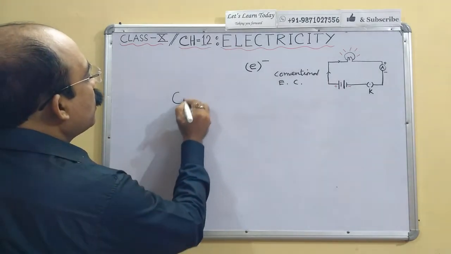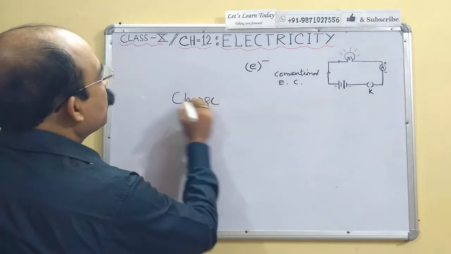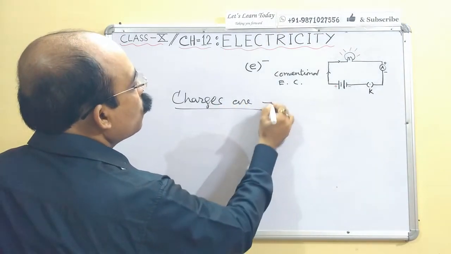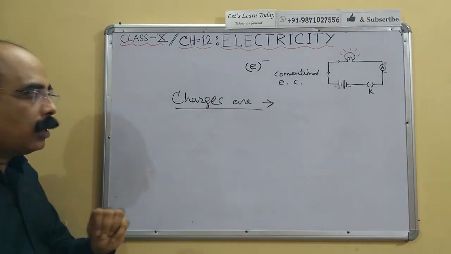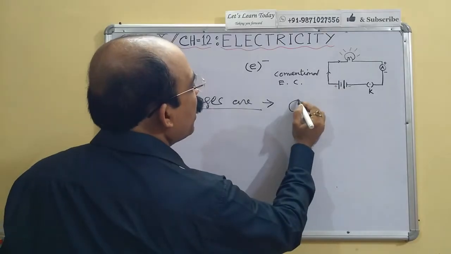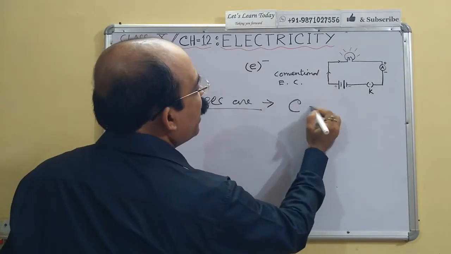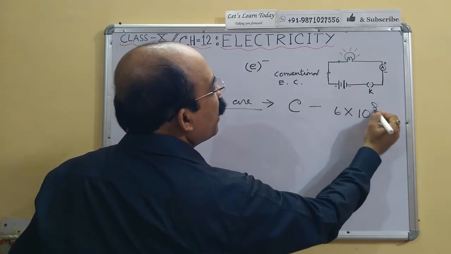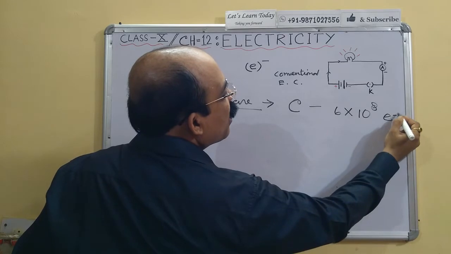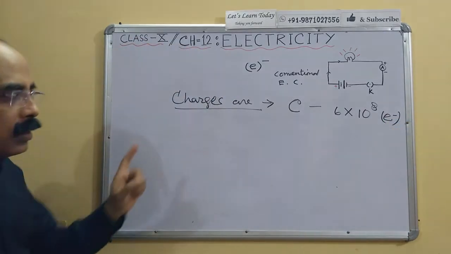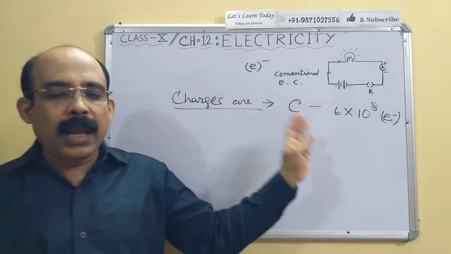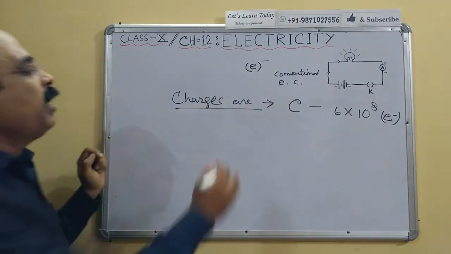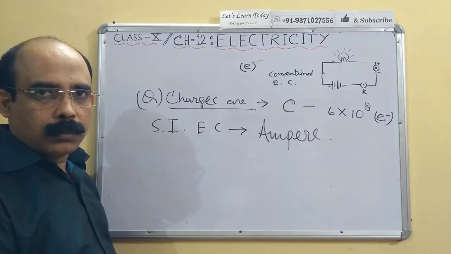Once charges are there, they must have a unit. That unit is the coulomb, denoted by C, and the value of 1 C is about 6 into 10 to the power 18 electrons. That many electrons flowing is one coulomb of charge.